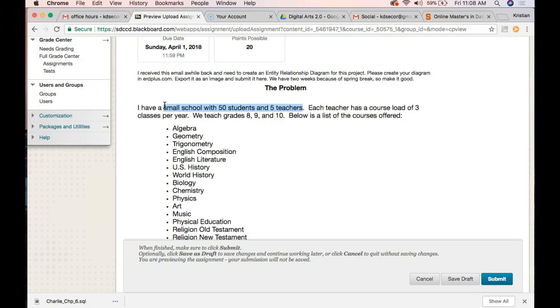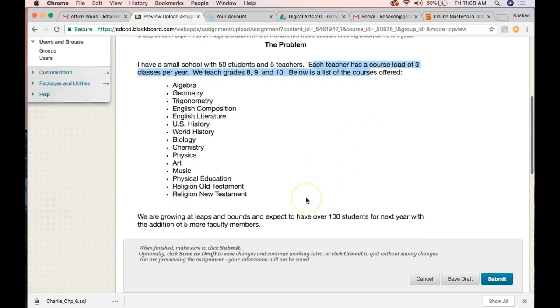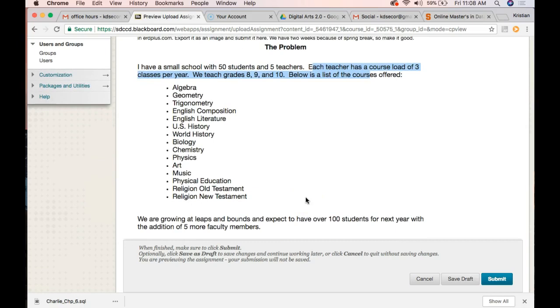So the process here should be to write down everything that we need to remember or store. And when I look at this, I see that we definitely need to store things about students and things about teachers. And then I see this sentence: each teacher has a course load of 3 classes per year. We teach grades 8, 9, 10, irrelevant, and below is a list of courses offered, irrelevant. It could be a school that only teaches web development. Anyway, just from the top sentence, I see 3 tables. I see students, I see teachers, and then I see courses.